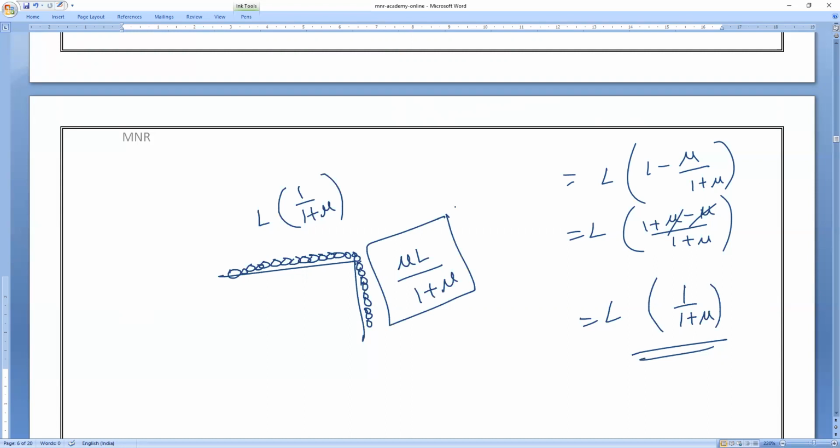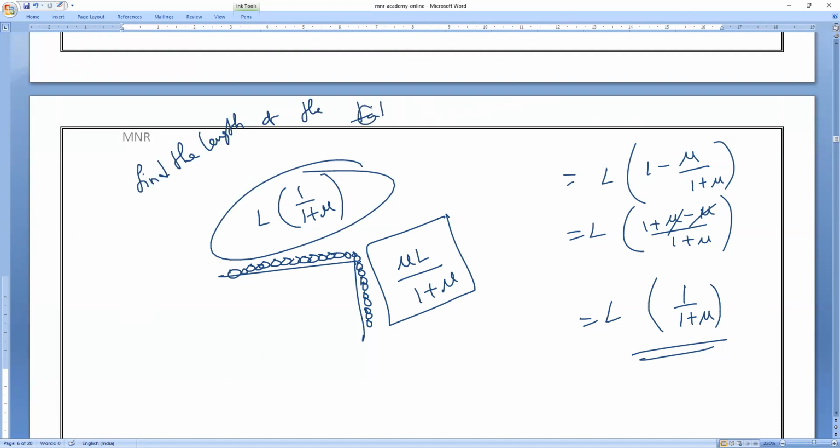Understand? So find the length of the chain on the table. Understand the question now? What is the question? Find the length of the chain on the table when it is just about to slip. About to slip means by the time also limiting friction. Am I right or wrong? Everybody, please respond.